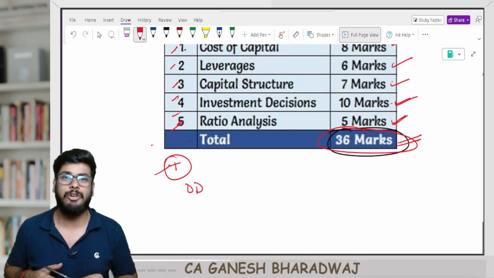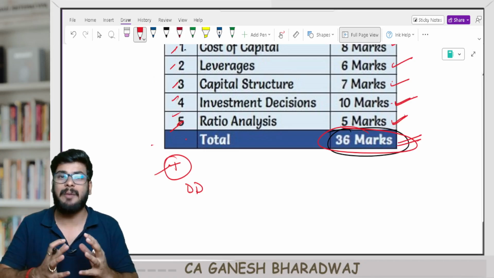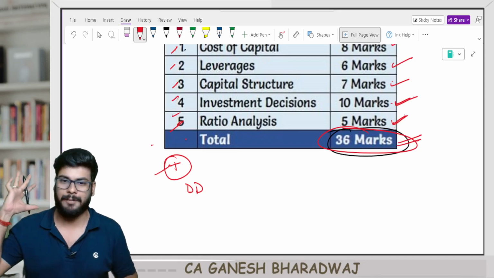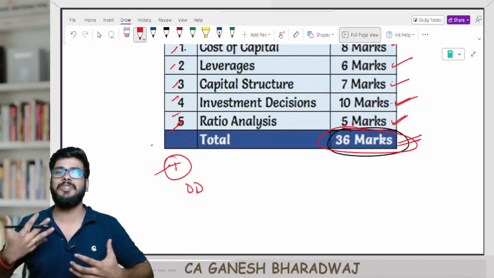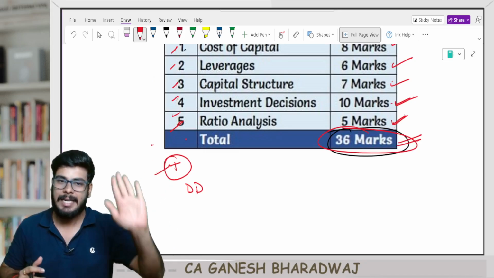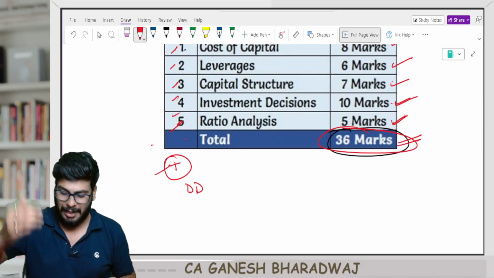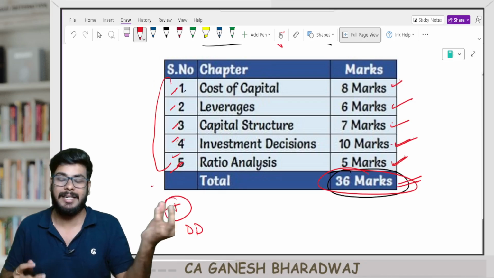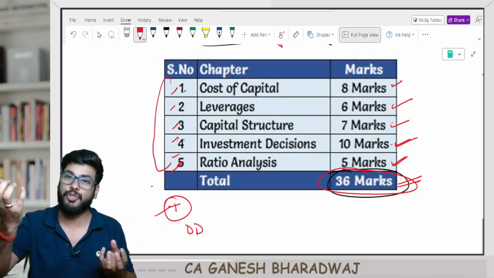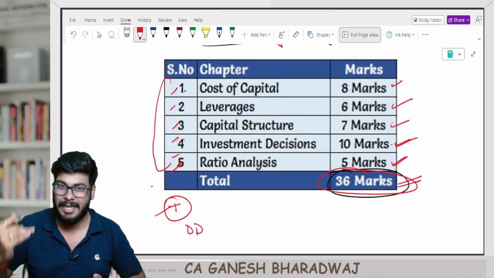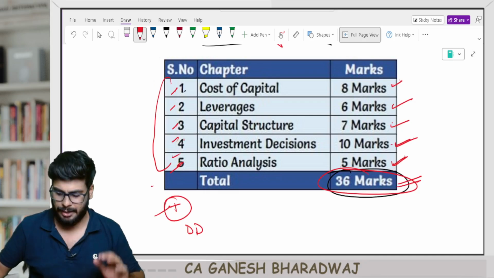Working capital you have never covered. Working capital is a very big chapter, and it gets tested for around 10 marks for sure. But if you start with that chapter, it will break your confidence. That's why I have reserved it for last. It is definitely an important chapter, but these 5 chapters relatively take less time, and overall they contribute a high weightage, and this is the reason I have designed this exemption strategy like this. Clear with this, guys?